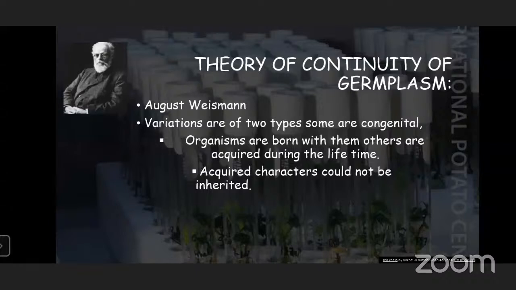And next, the theory of continuity of germplasm. It tells which germplasm will be continued to the next generation. Lamarck said that variations will be inherited by the next generation. Here, August Weismann says that in every living body there are two fundamental kinds of material, germplasm and somatoplasm. Germplasm is present in germ cells. It is the reproductive cells, but somatoplasm cannot reproduce.